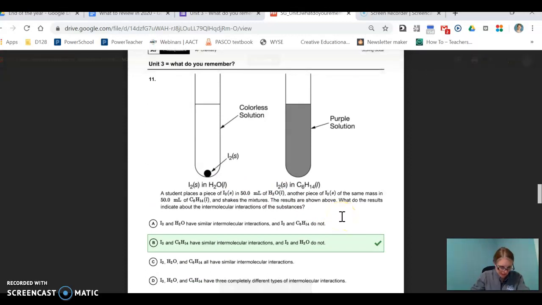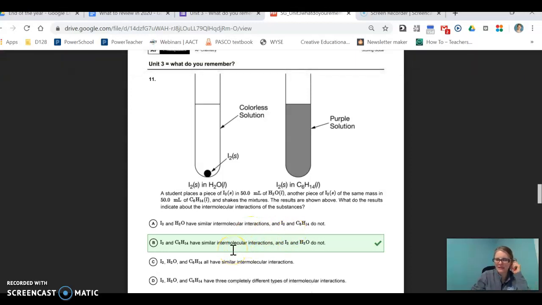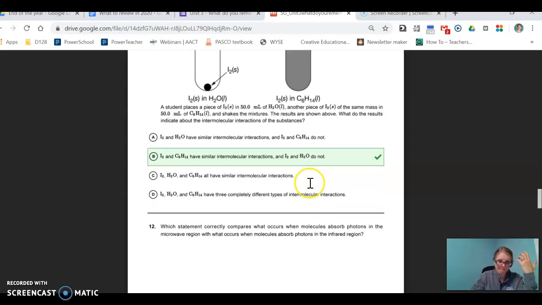Number 11. The most common answer that you said if you didn't get it right was A, which is kind of similar, but this is the idea that like dissolves like. So I2 does not dissolve in H2O. H2O is polar, that means I2 must be nonpolar. C6H14 is all C's and H's, so that's a nonpolar thing. Nonpolar dissolves nonpolar. This question is about like dissolves like, which is one of the objectives. So that's why B is the right answer.